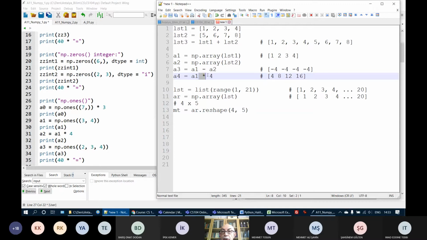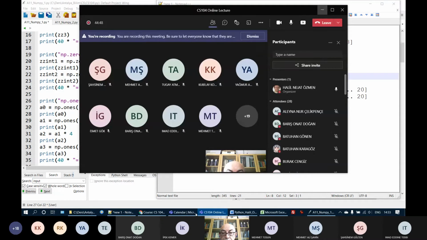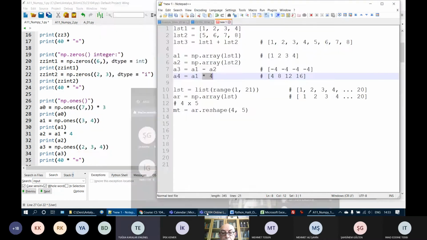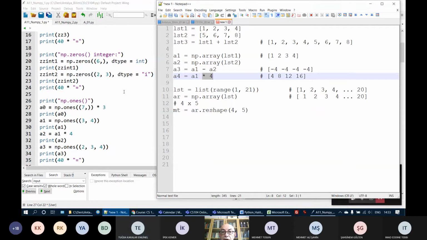When you do an arithmetic operation between an array and a number, then each element of the array is operated on, either addition, subtraction, multiplication, division, or floor division. It doesn't matter. It performs the operation element by element. Is this clear? You have to understand this very clearly. Yes, it's clear. Okay, thank you. This facilitates many operations on arrays.